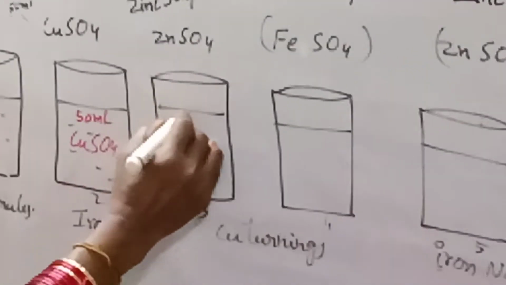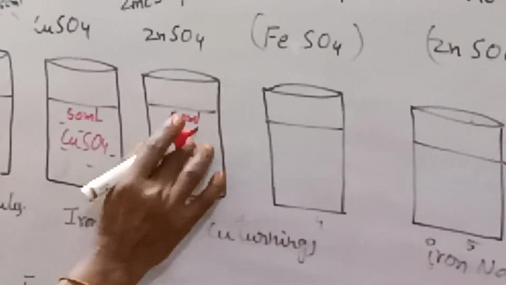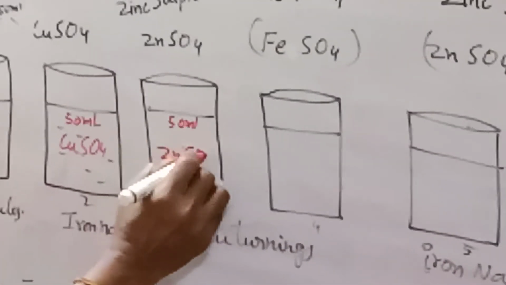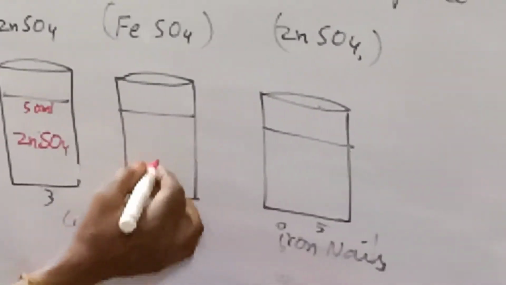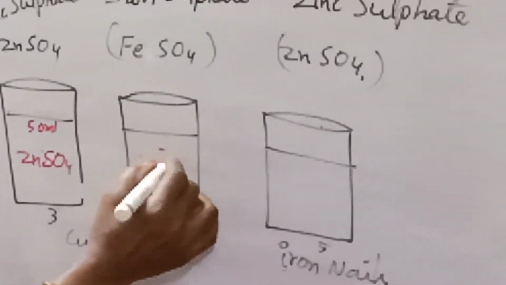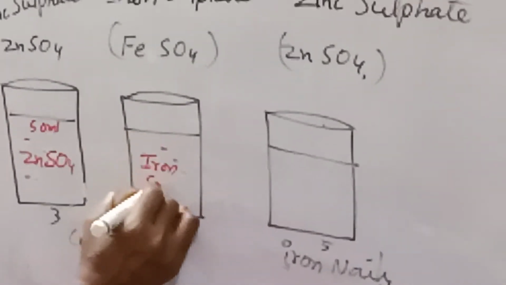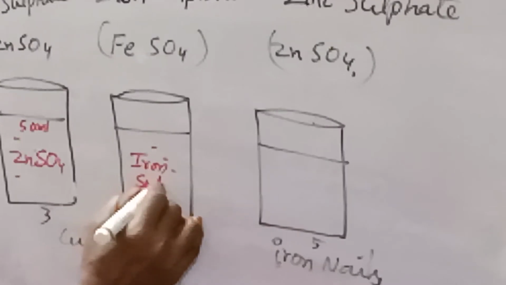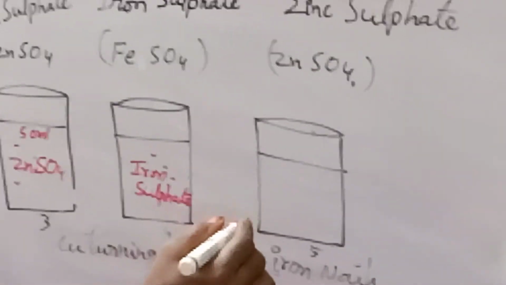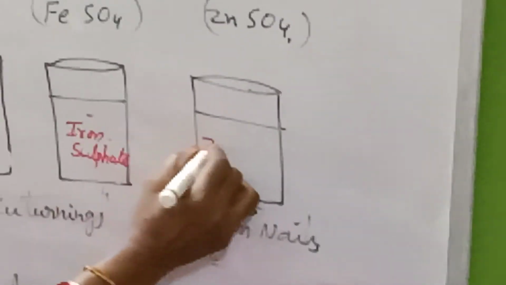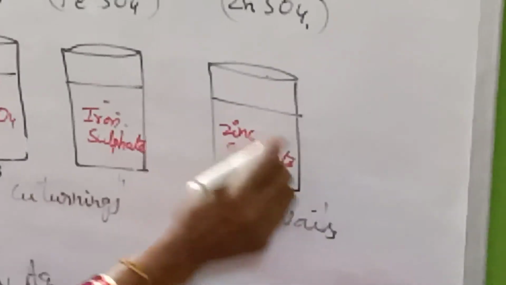In the third jar, take 50 ml of zinc sulfate. The formula for zinc sulfate is ZnSO4. In the fourth jar, take iron sulfate. Next, in the fifth jar, zinc sulfate, 50 ml of this solution.